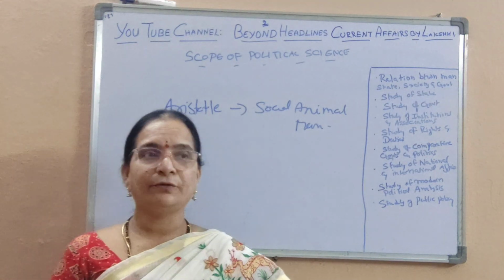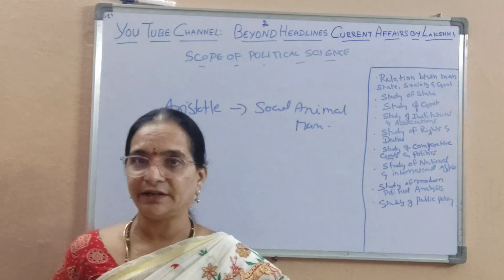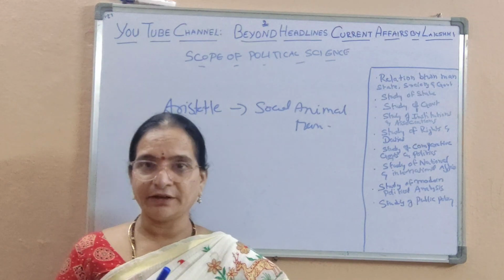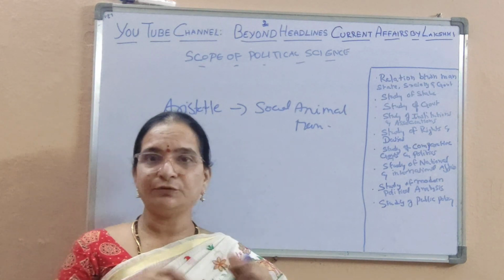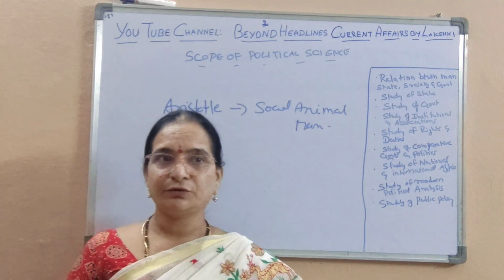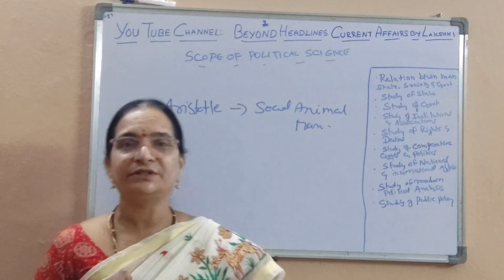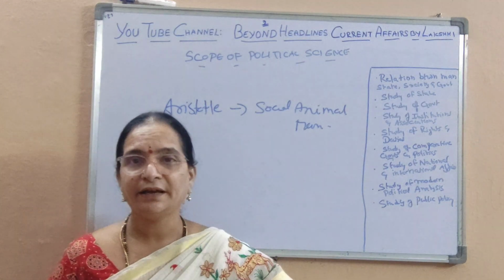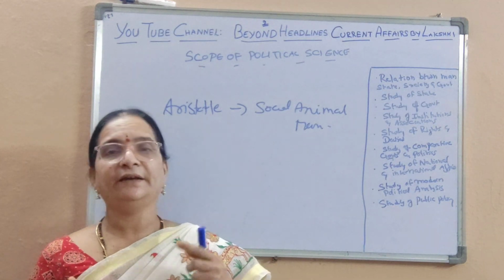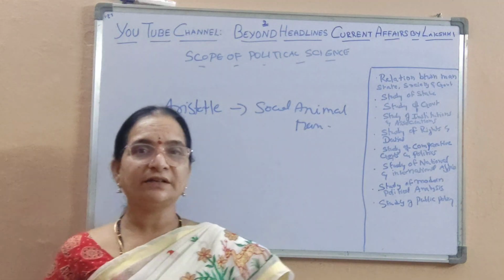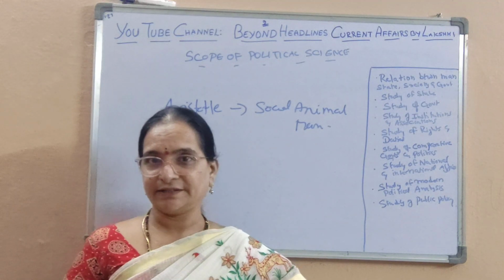Man obeys the policies and rules and regulations that are prepared by the government for the smooth running of the state. And this eternal, perennial issue of establishing the relationship between man and state, society and government forms the crux of the study of political science.